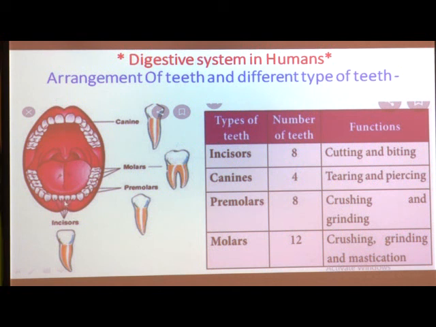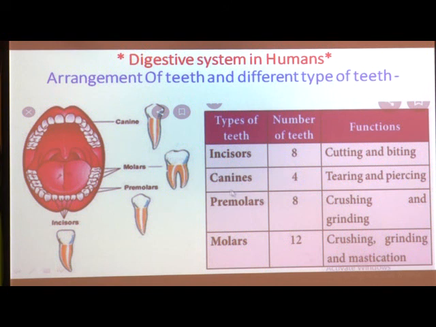Near the incisors, at left and right in the lower jaw and upper jaw, these types of teeth are called canines. Here you can see the structure and appearance these canine teeth have. These canines are used for tearing and piercing.